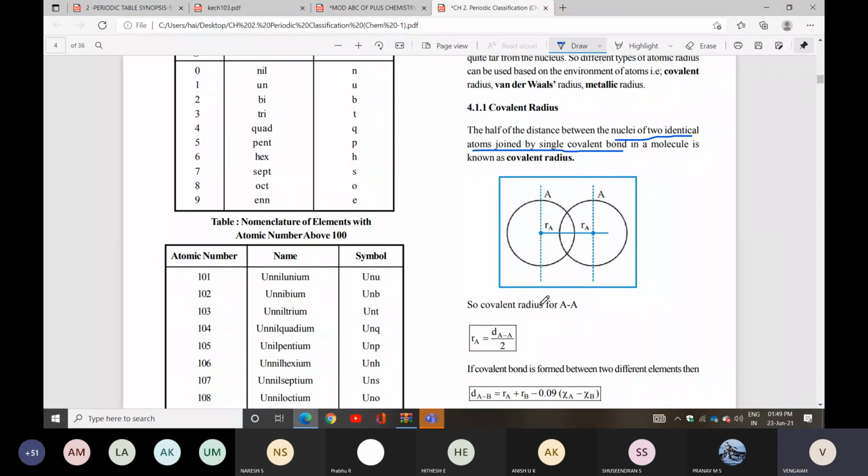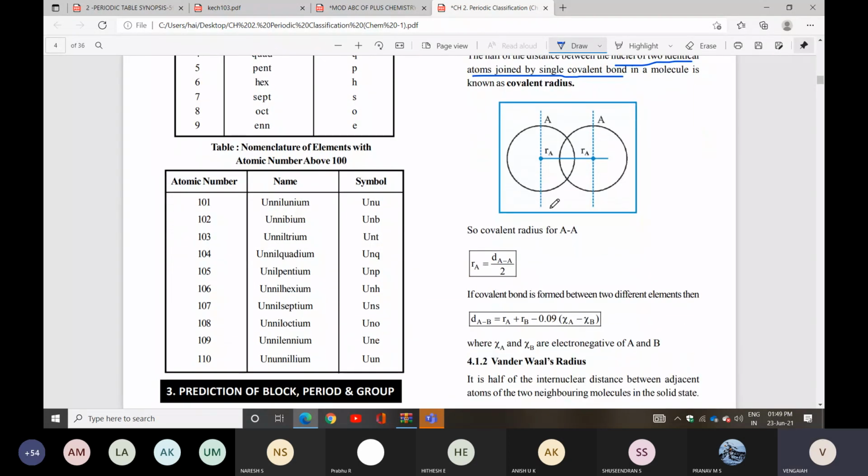Two identical atoms, nothing but Cl2, H2, N2, O2, like that. Both should be identical atoms joined by a single covalent bond. That you can say is the covalent radius. Taking the example of an A-A bond, both are the same atom. Then combined, you can calculate the radius. Radius equal to distance by 2.